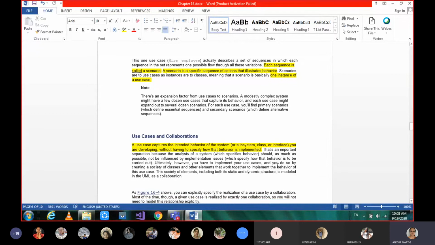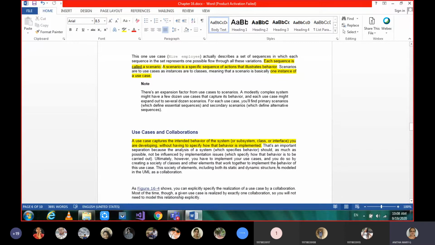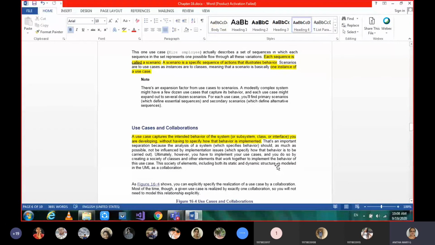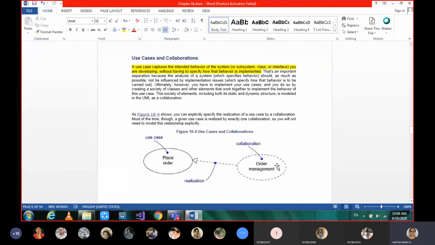Okay, moving on to the next terminology, which is about use cases and collaborations. As we were talking about at the beginning of today's topic, any system will not exist in isolation. It cannot work independently. It has to be collaborated. In an ATM machine, I have different use cases.